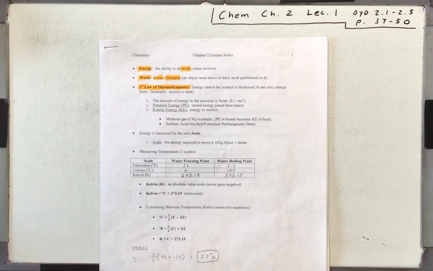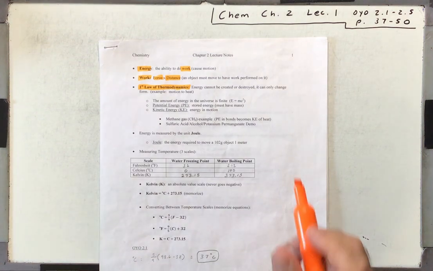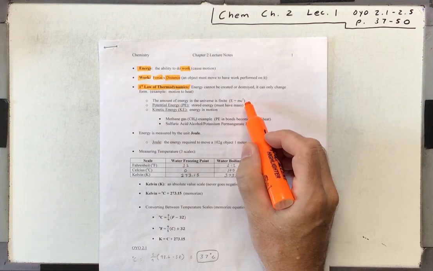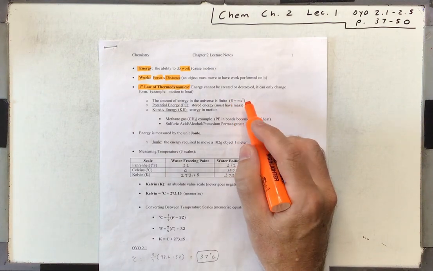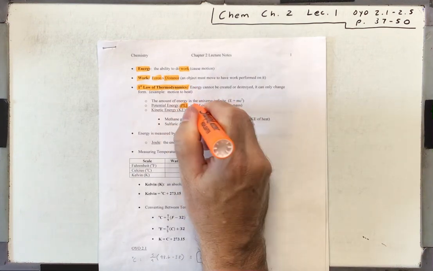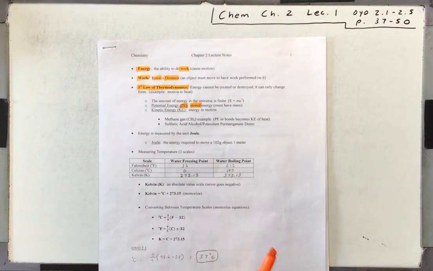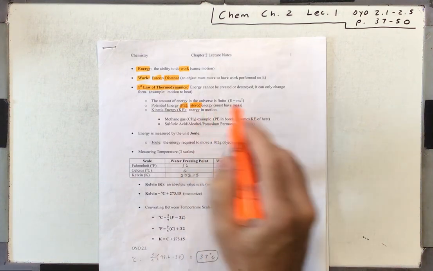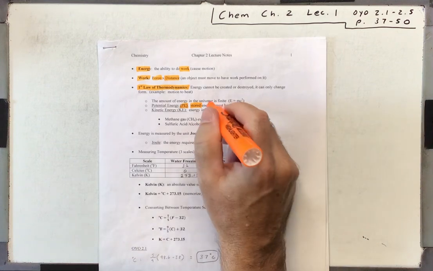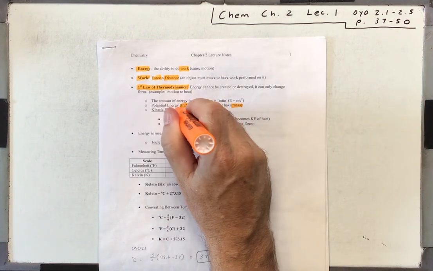So the amount of energy in the universe is finite, and you've got your famous Einsteinian equation, E equals mc squared there. If you take physics, you'll talk about that a lot more. So we have potential energy, which is stored energy. And in order to have stored energy, you must have mass. Kinetic energy is energy in motion.